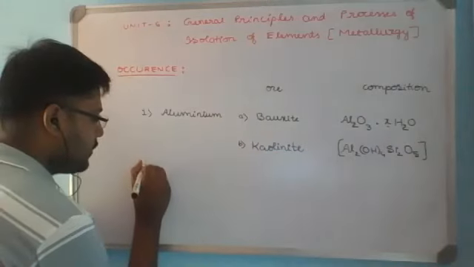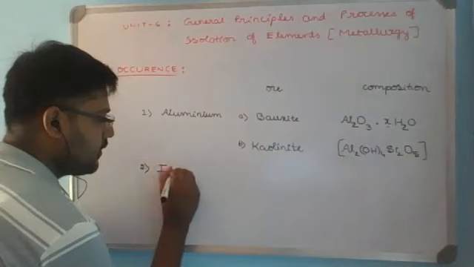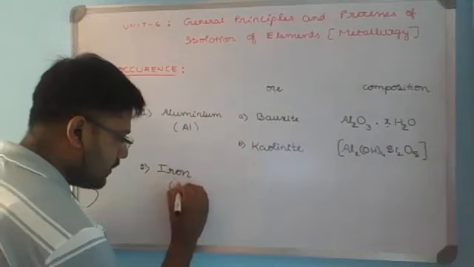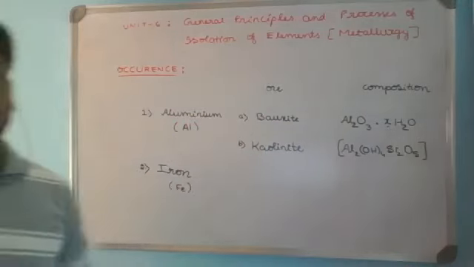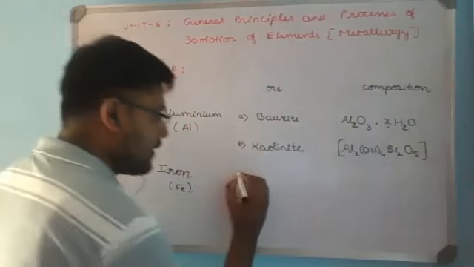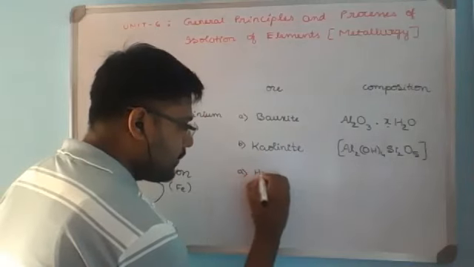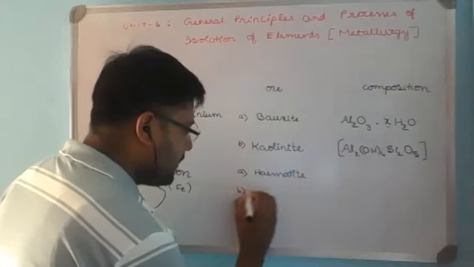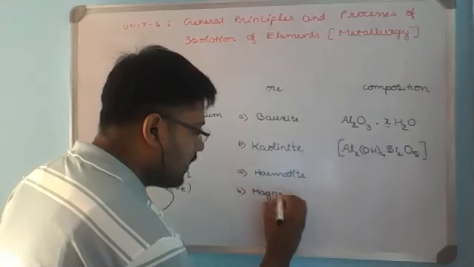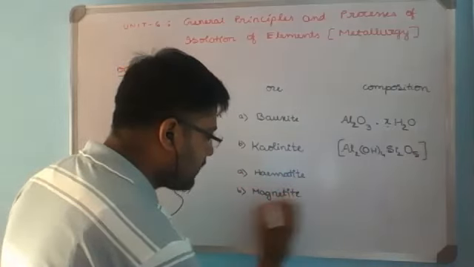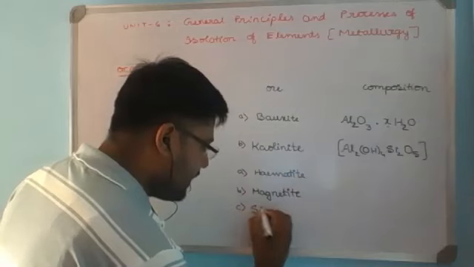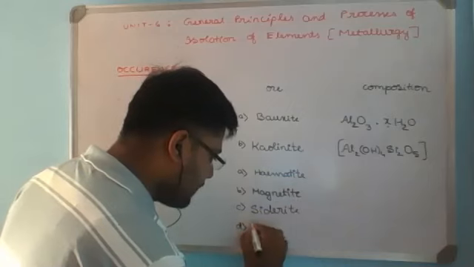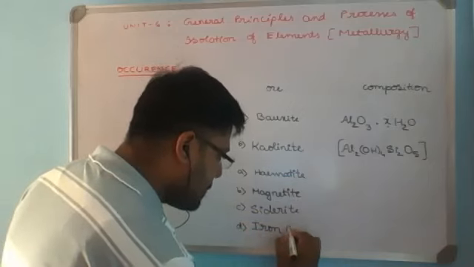Second, we have iron. The important ores of iron, if we consider, there are four important ores: hematite, magnetite, siderite, and iron pyrites.